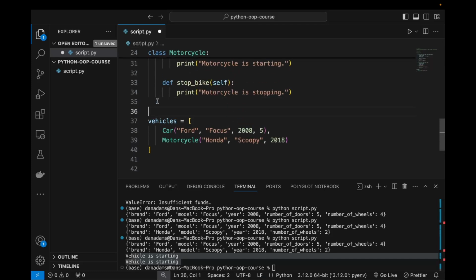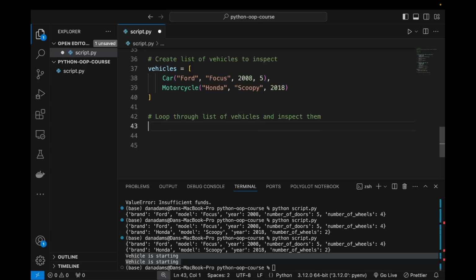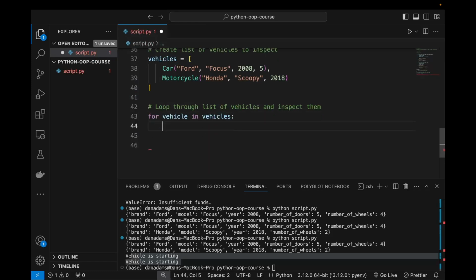So let me just make a comment here. Create list of vehicles to inspect. And now we're going to loop through a list of vehicles and inspect them. So we can do this in Python by saying for vehicle in the vehicles list. Now in here we need to actually check what the type of object is.